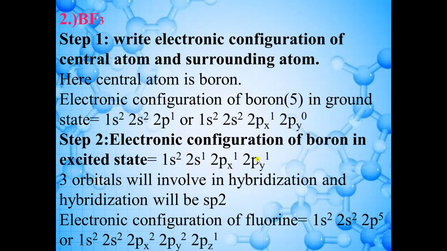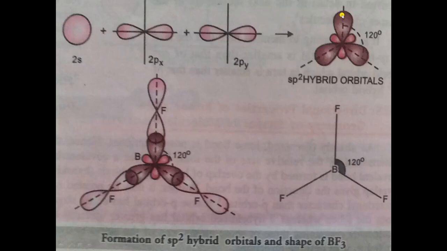Okay, so they will form three hybrid orbitals. So here also one electron is present here, one electron is present here, one electron is present here. And in fluorine also, in this orbital, one electron is present. So there will be pairing. So here you can show pairing. The second fluorine atom will come here. Okay, so this is the orbital of the second fluorine atom and this is the orbital of the third fluorine atom. So here there will be sharing of electrons. So here you can show the electron. Okay, and the spin should be in opposite direction. So this is the hybrid structure of BF3.